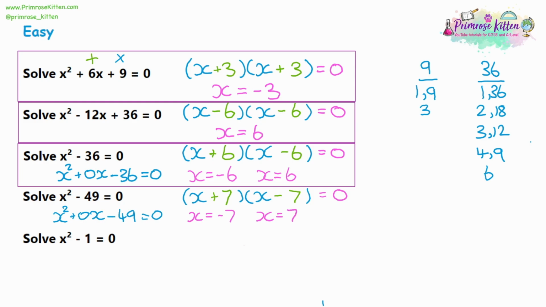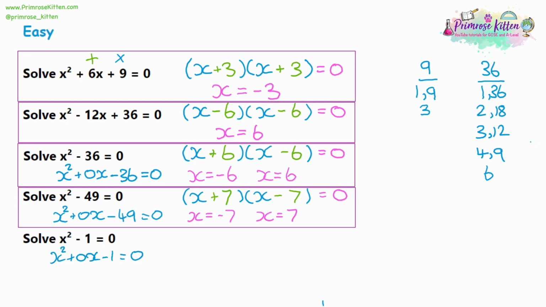So it doesn't matter what value x has, either one of those two values will give you the correct answer of 0. There's two different ways of getting the answer. So then for the final question, again we have a term missing, so it must be 0. Because we have that 0 in the middle, I'm looking for square numbers. And is 1 a square number? Yes, it is. 1 times 1 equals 1.